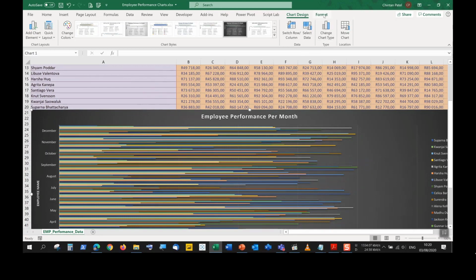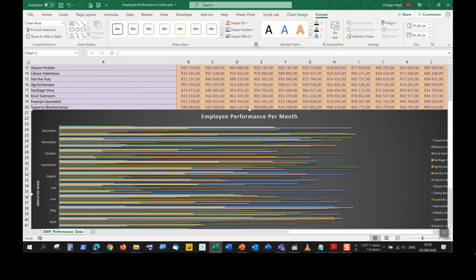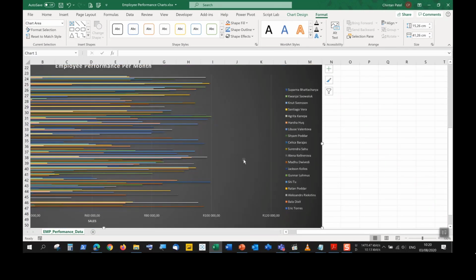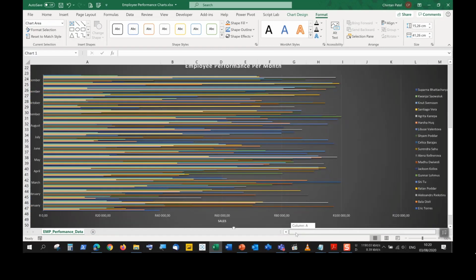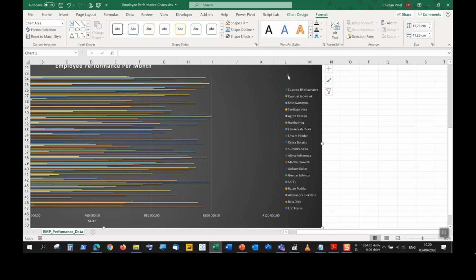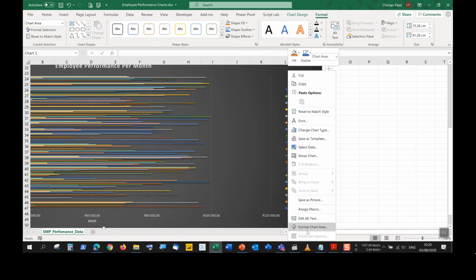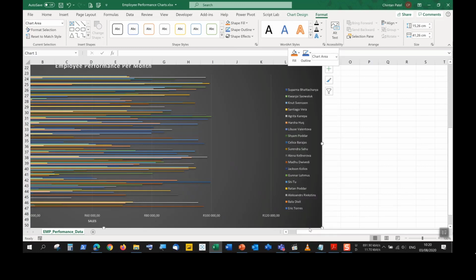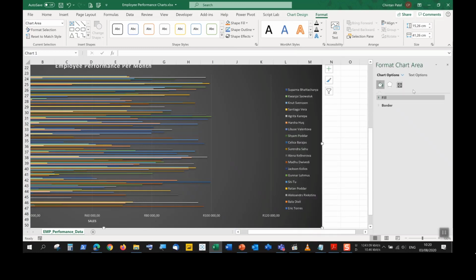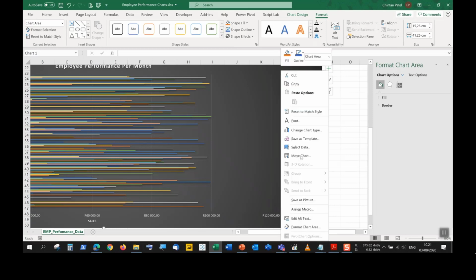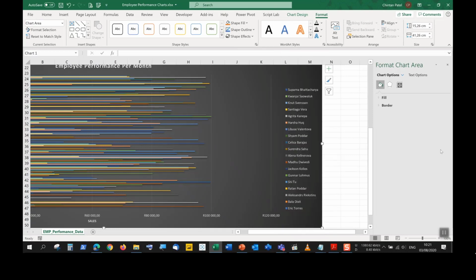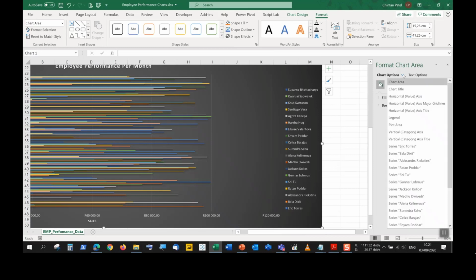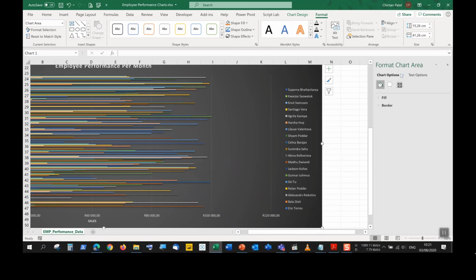Inside the Format tab, we have the ability to change very specific elements. Right, so some of the options that are available to you is if we were to right-click on this chart, format the chart area right at the bottom. This is where we would usually go do the formatting. Yes, we can complete it at the top here, but what you may want to rather know for the exam is if we right-click on the chart, format chart area, there's a right-hand side pane appearing, and we have the ability to change very specific elements of the chart.